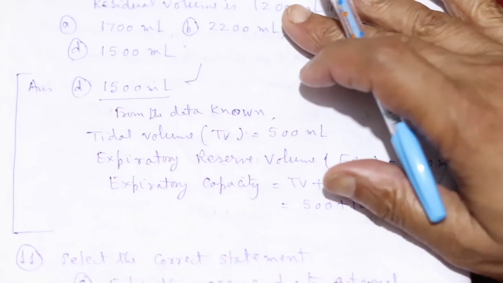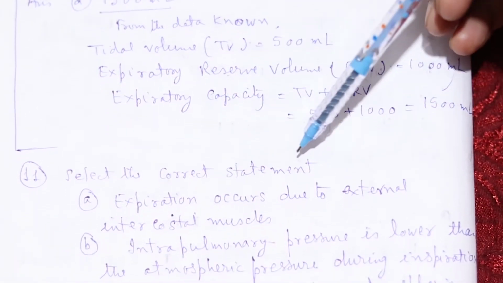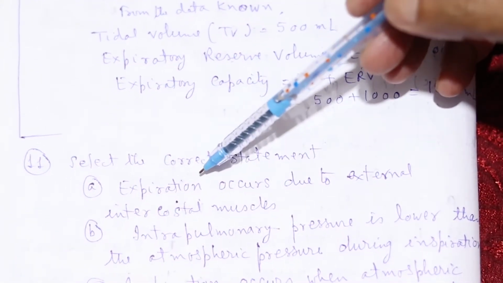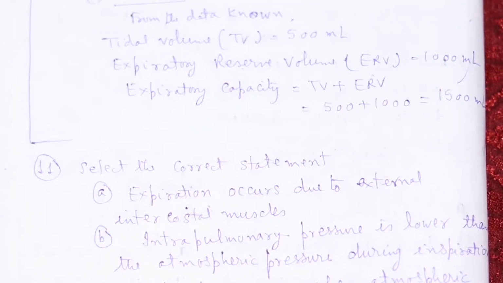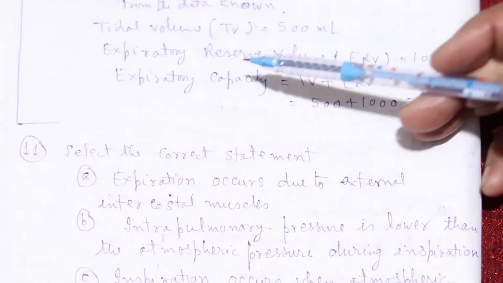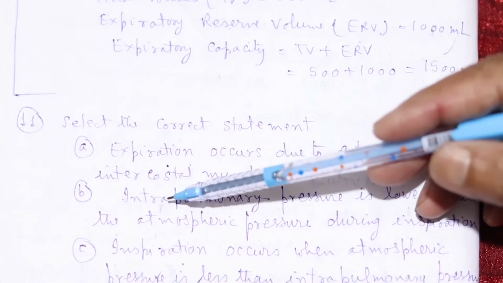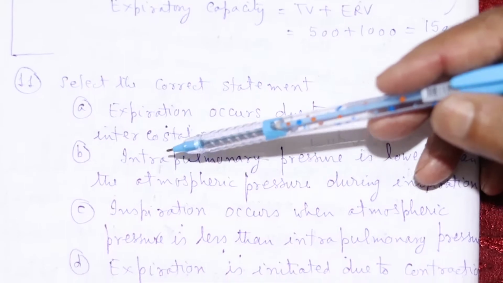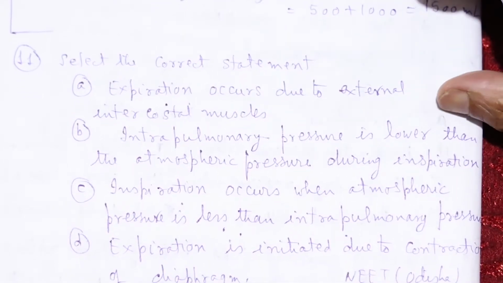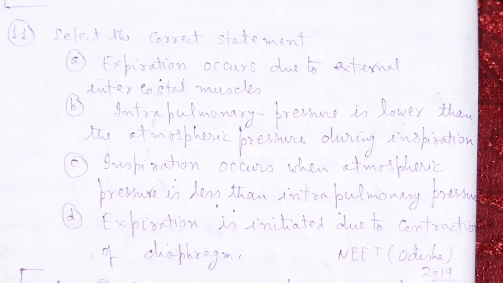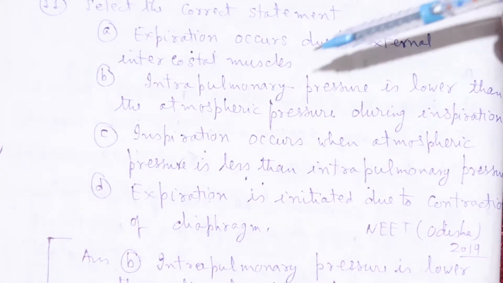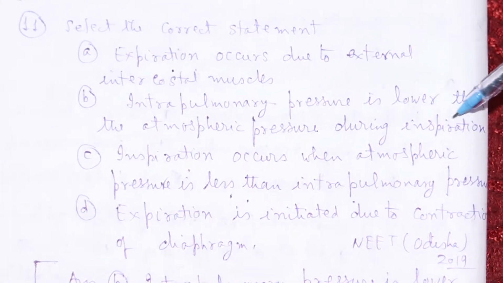Okay, now here select the correct option or correct statement. A: Expiration occurs due to external intercostal muscles. Number B: intrapulmonary pressure is lower than the atmospheric pressure during inspiration.